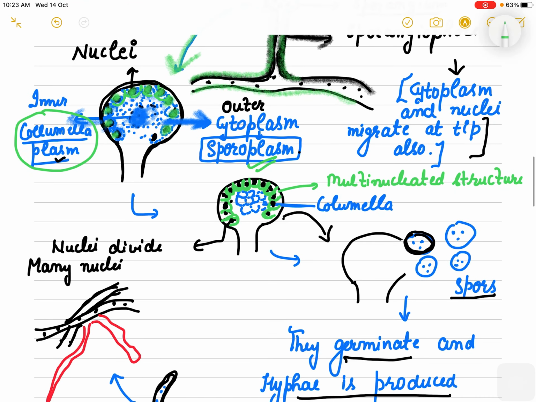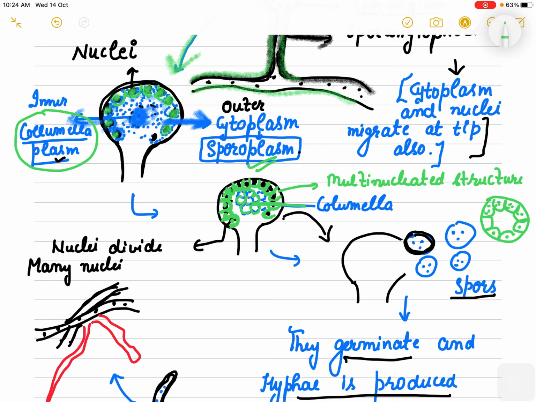Now these nuclei at the corners can be one or two. The cytoplasm gets more dense and forms a membrane-like structure around these nuclei. Suppose this is the sporangium; these membranes are formed around two or more nuclei. And the inner part has the vacuole, which comes together and forms a vacuole-like appearance known as the columella.